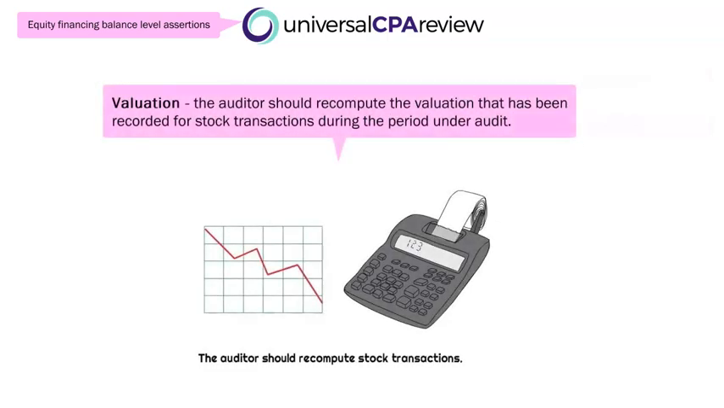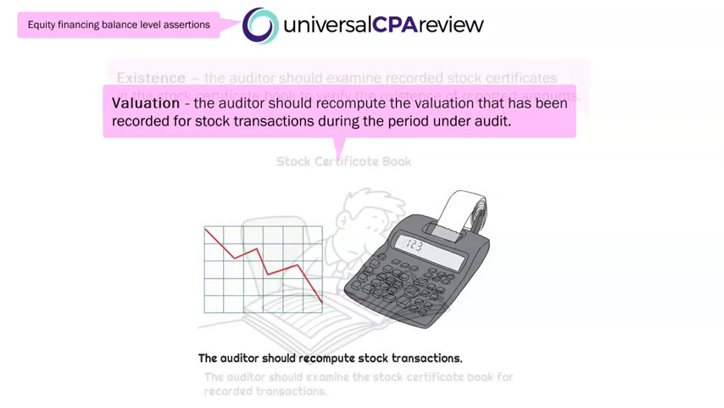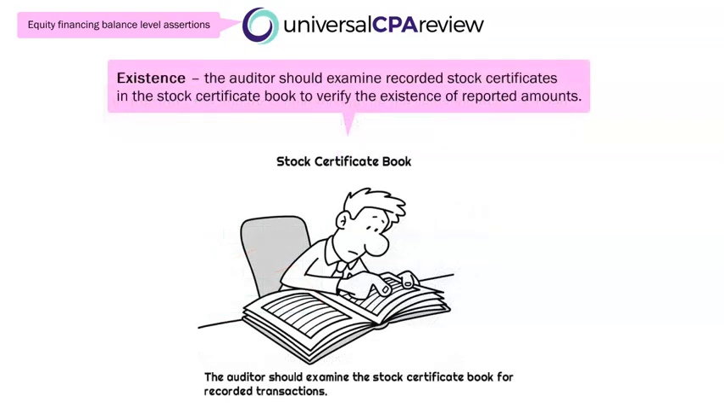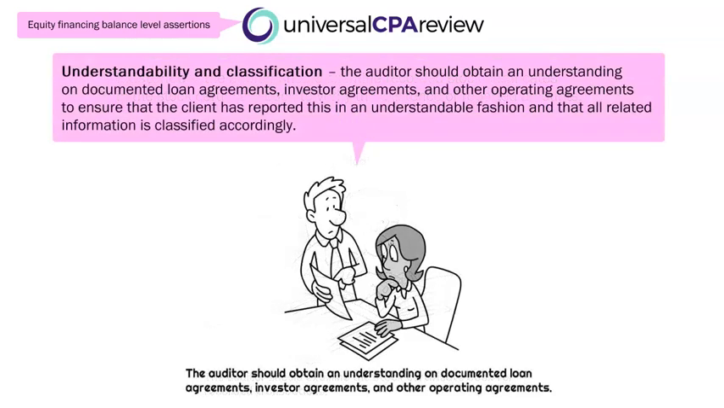When it comes to valuation, the auditor should recompute the valuation that has been recorded for stock transactions during the period under audit. When it comes to existence, the auditor is going to examine recorded stock certificates in the stock certificate book to verify that the existence of reported amounts is actually there. Understandability and classification. So the auditor just wants to obtain this understanding, right? So they are going to take a look at documented loan agreements, investor agreements, all other types of operating agreements to ensure that the client has reported information that is understandable and it is all related to information that is classified appropriately. Okay, I know, miserable, but we did it.